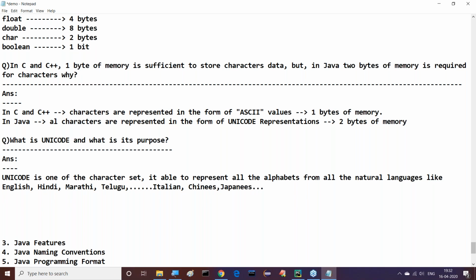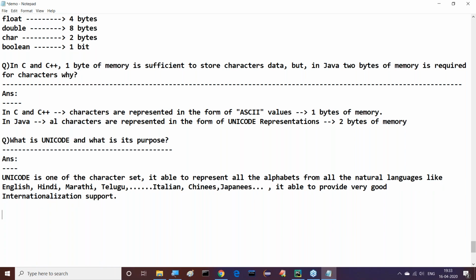We need to go for Unicode. Unicode is having that kind of capability. With this representation, what are we able to get? It is able to provide very good internationalization support.